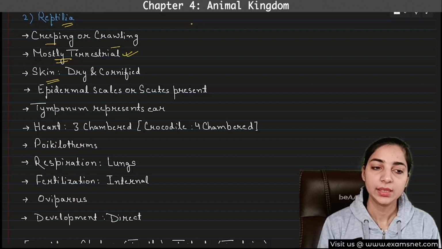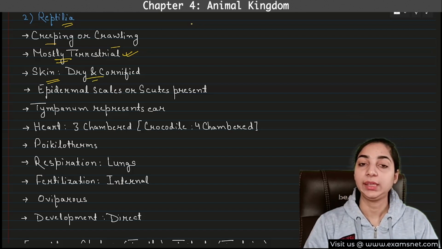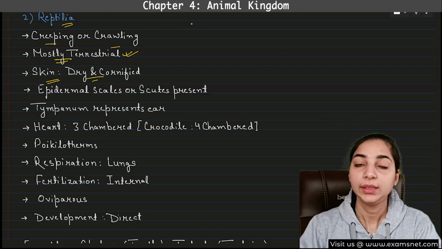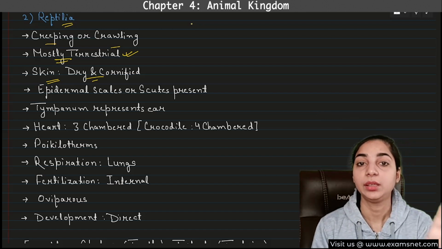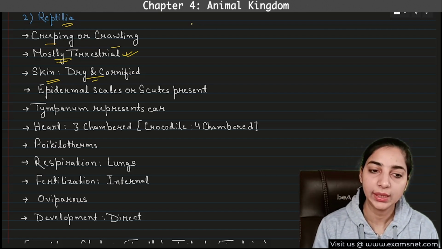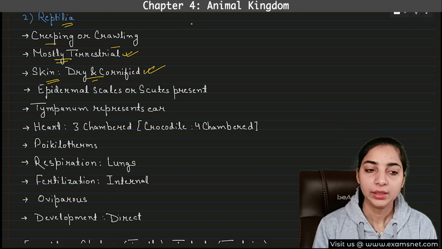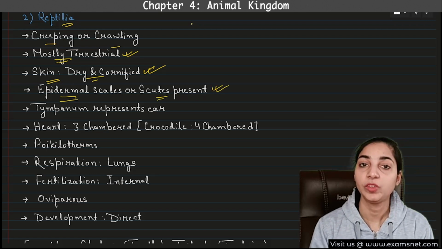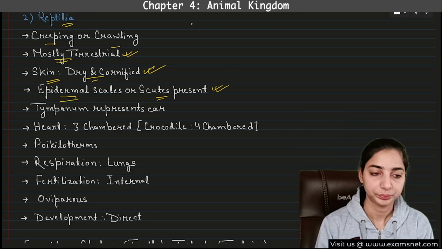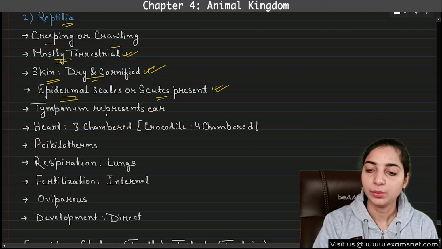Then their skin is dry and cornified. In case of amphibians, we saw that they had moist skin, but here the skin is dry, not moist. Then epidermal scales or scutes are also present, which can be shed off, right? Again, tympanum represents the ear.